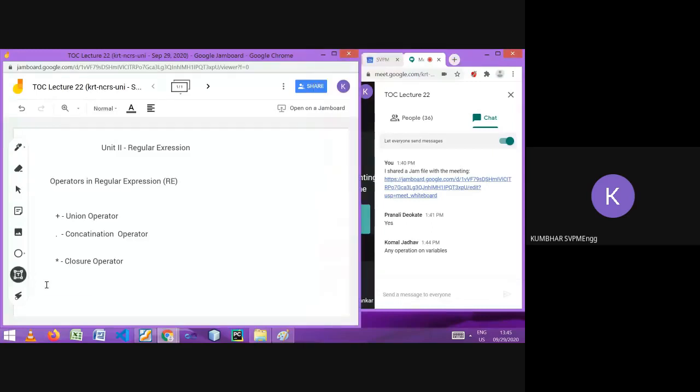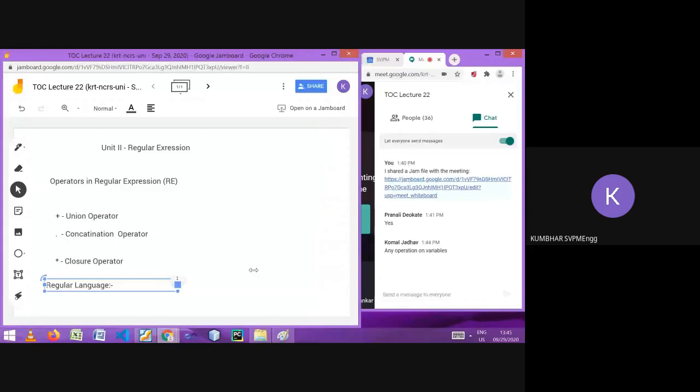So can anyone define the regular language? What is the regular language, or which machine understands the regular language?